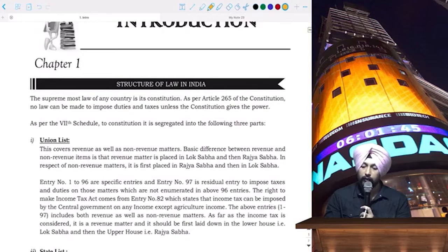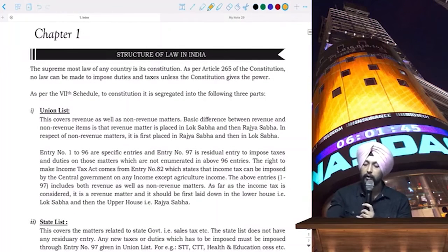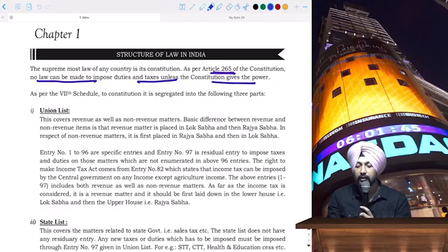I've already discussed a lot of things, and a lot of things are still left to be discussed in the structure of law in India. So, as I told you, Article 265 of the Constitution has made it very clear that no law can be made to impose duties and taxes unless the Constitution has given the power. Which means whenever a major tax law has to be implemented, first the Constitution needs to be amended, and only then such tax law can be implemented.